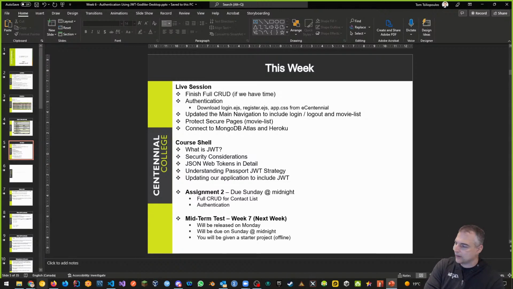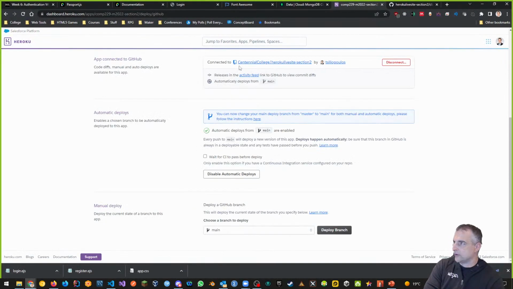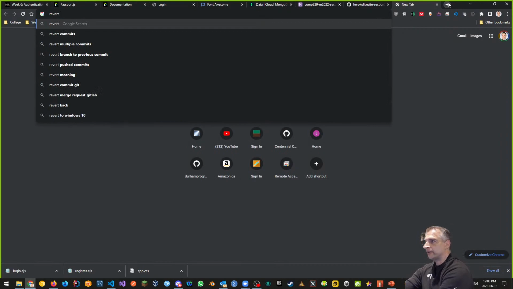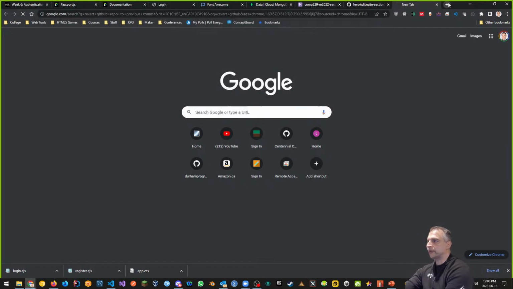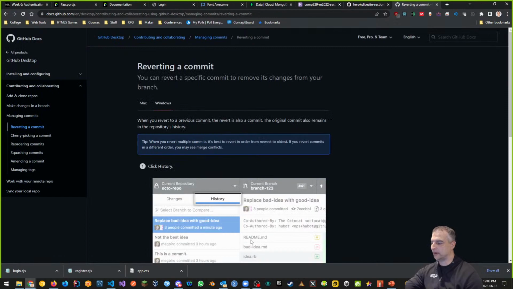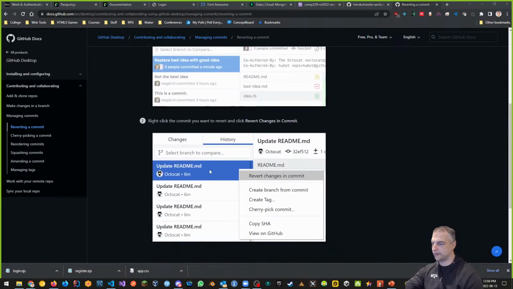If you look up how to revert, you can revert. There are two ways of reverting: reverting on Git and reverting on GitHub. If you look up how to revert a GitHub repo to a previous commit, it'll give you details on how to do it. Take a look at this link, reverting a commit. This is how you would get it done. It's not that difficult, honestly. If you follow the steps here, it'll literally say revert changes.